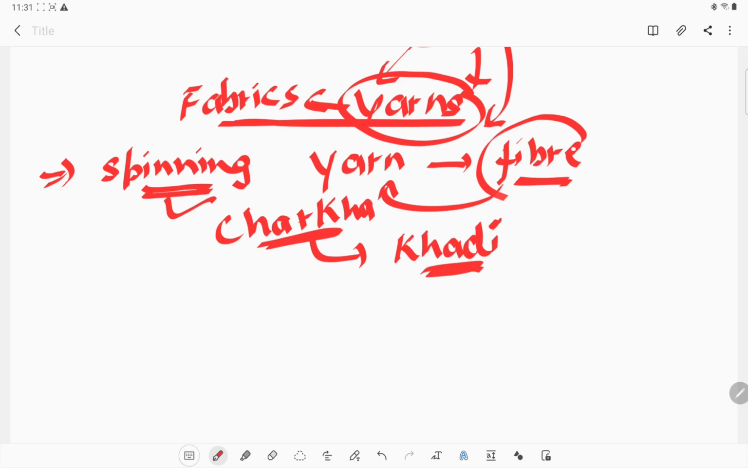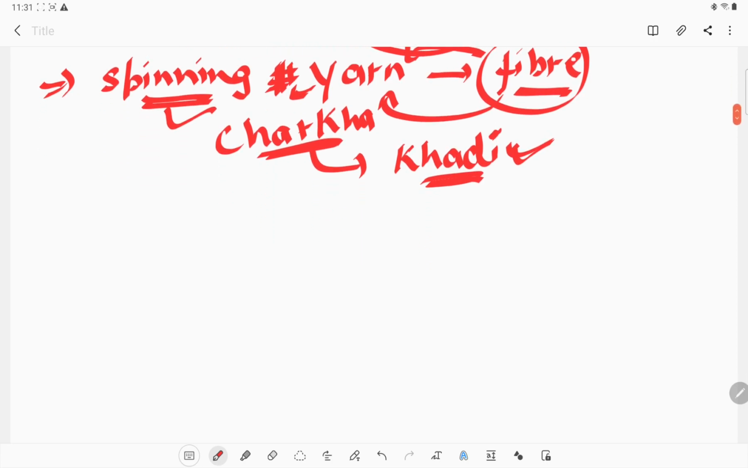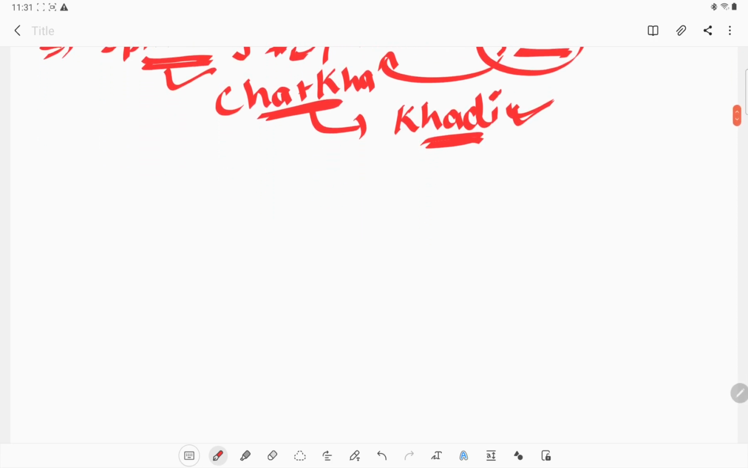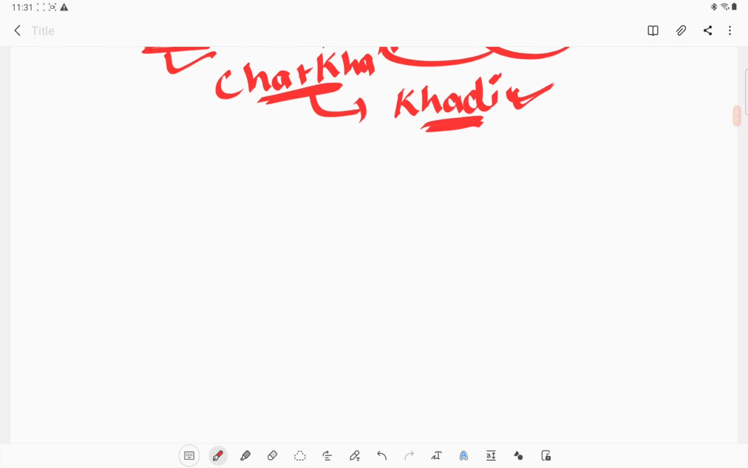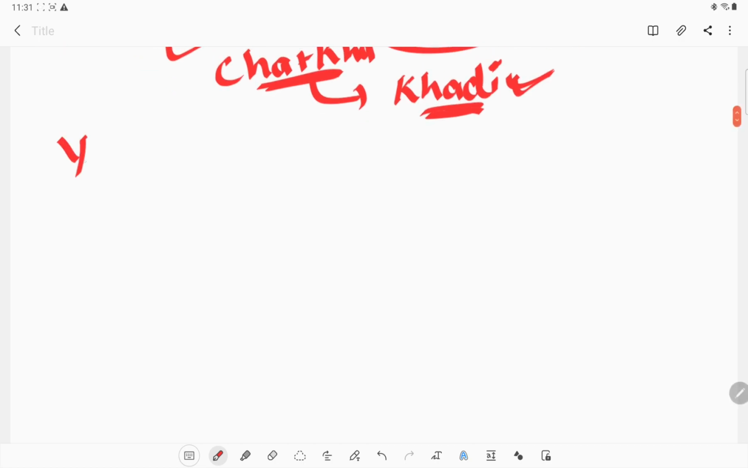How? Fiber is converted into yarn, and now these yarns will arrange themselves and form a fabric, and that fabric we are calling khadi. Okay, this is how the yarn will be made, and how the yarn will create it. Okay, now how can we say that the yarn will form a fabric.